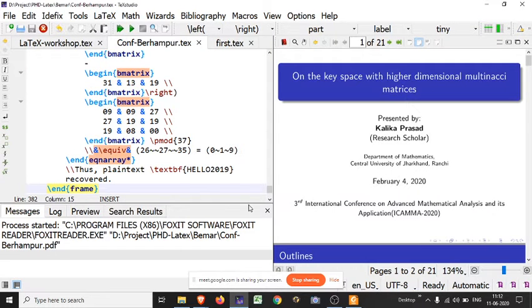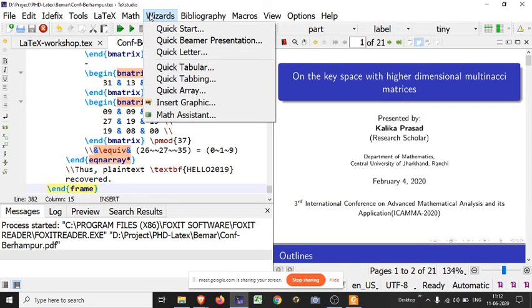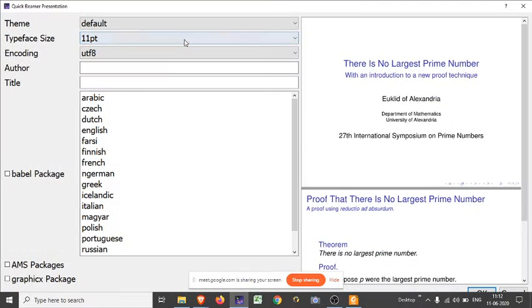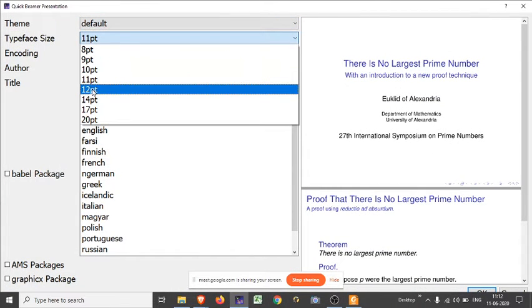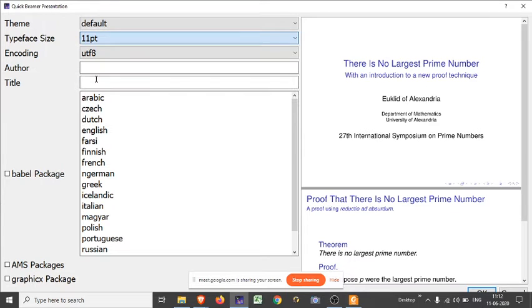As I told you, click on wizard, then go to quick Beamer presentation. Then choose a font size, 11, 12, whatever you want. Suppose I am choosing 11. As I told earlier, use encoding UTF-8. Now it is asking for the author, so I am writing the author.